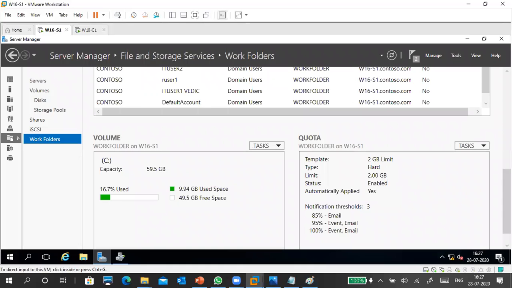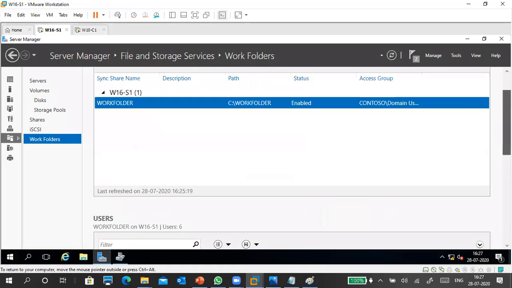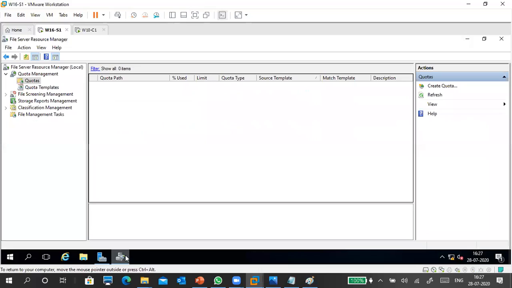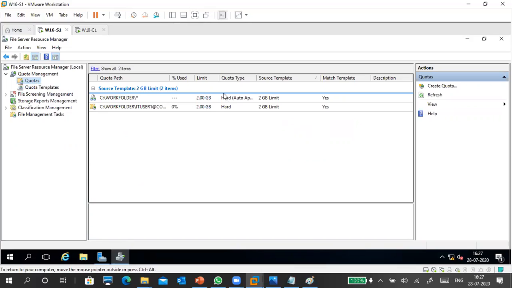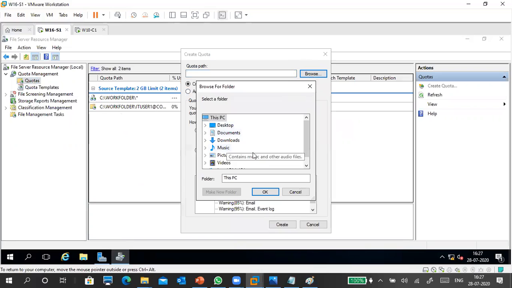I created it. Okay. This will be reflected here automatically. I'm just going to refresh. Can you see? It came. So you can create it here, apply there, or create there. It will be updated here. So I'm using Work Folders. My target is the work folder. I can create it there, so I can do it here. If it's any other folder, like a home folder kind of stuff, you can do it from here also. You can simply create a quota, browse which folder it is, then go to that folder.